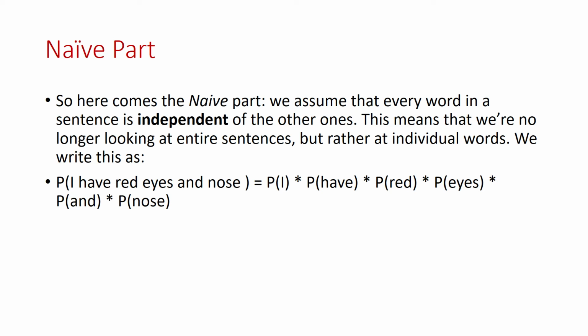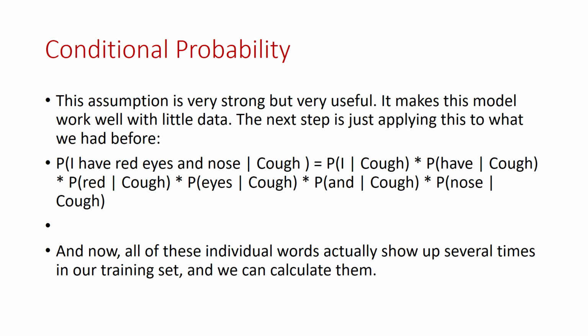The naive part is that every word in the sentence is independent of one another. This means that we are no longer looking at entire sentences, but rather at individual words. We write this as P of I have red eyes and nose equal to P of I into P of have into P of red into P of eyes into P of and into P of nose. This assumption is very strong but very useful. It makes the model work very well with little data or more data.